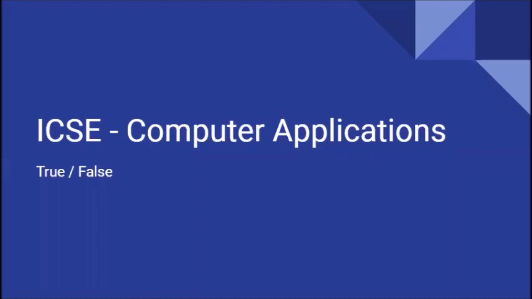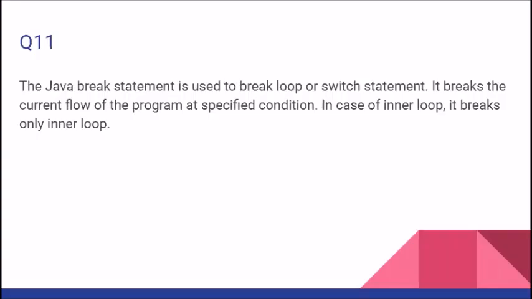Let us see a few more true or false questions in the series of ICSE computer application examination. Java break statement is used to break the loop or switch statement. Means break we can use when we have a loop or a switch statement. Let us see whether this is true or false. This is true. It breaks the current flow of the program. Means it stops the execution of the program.